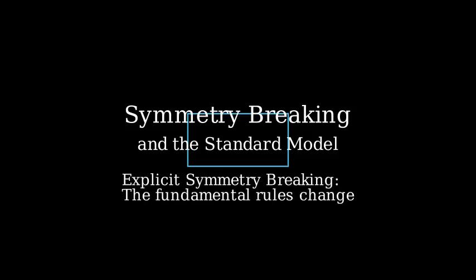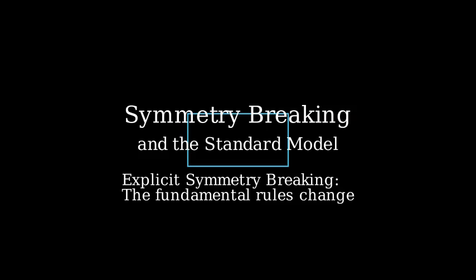In explicit symmetry breaking, the rules of the system themselves change. The equations describing the rectangle would not be invariant under the same rotations that left the square invariant. This is a fundamental difference between explicit and the second type, spontaneous symmetry breaking.